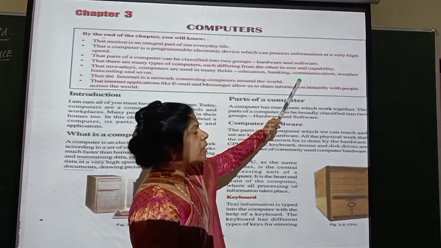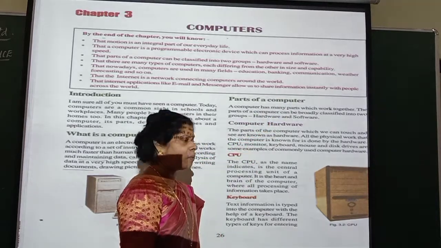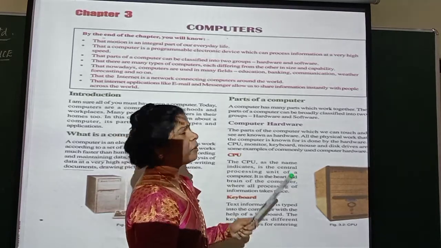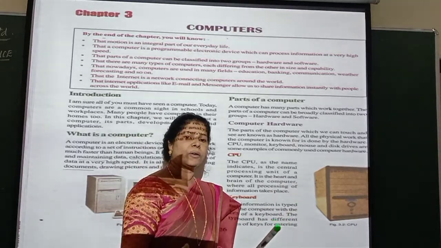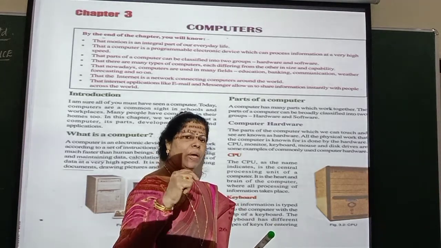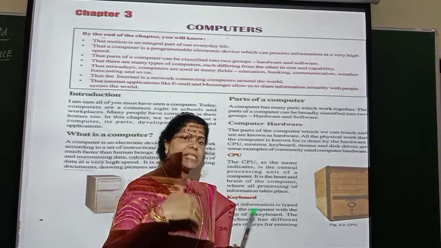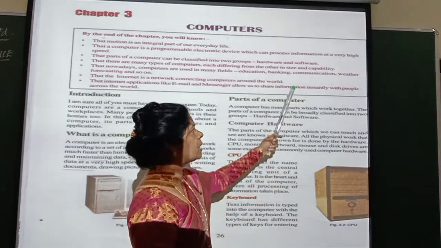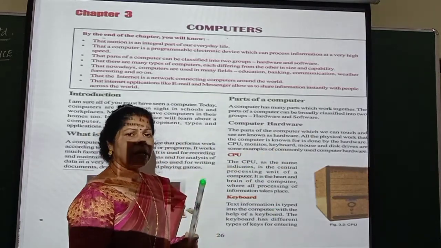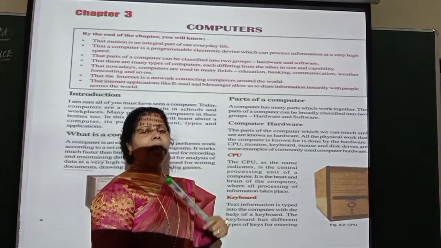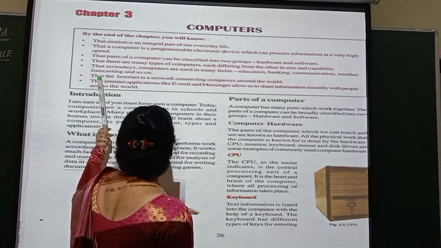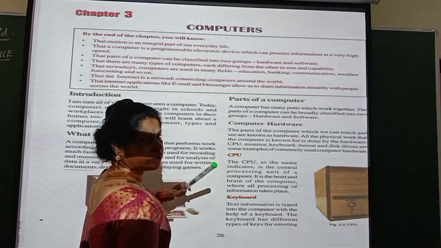Then communication. Even for communication purposes, for example, if your relatives are in a foreign country, you can not only talk, you can even see them. Skype: there is a camera fixed on the computer, and there also it will be fixed. So both of you can see each other and talk to each other. That is called communication. Then weather forecasting. You are able to know the weather condition, whether it is too hot or too cold, and how it will be in the future. All these things will be known through computers. So it is called weather forecasting, and so on.